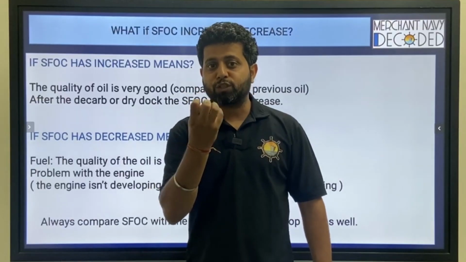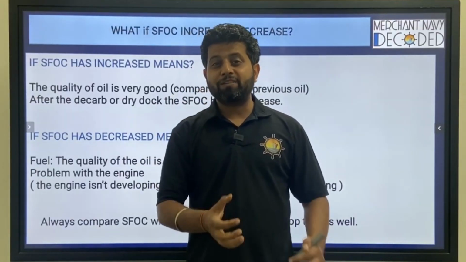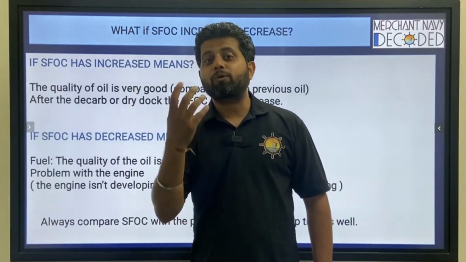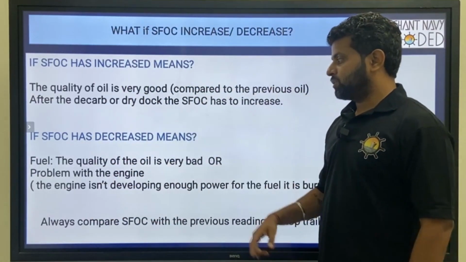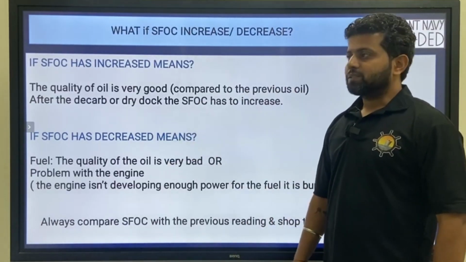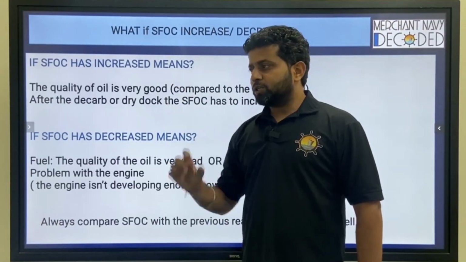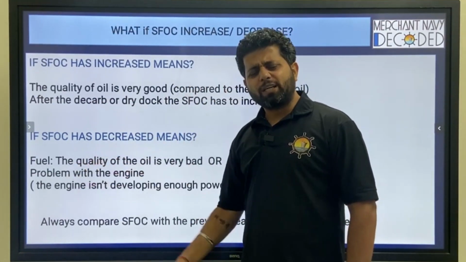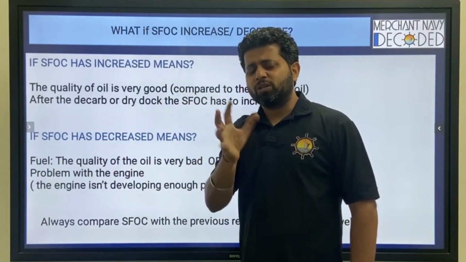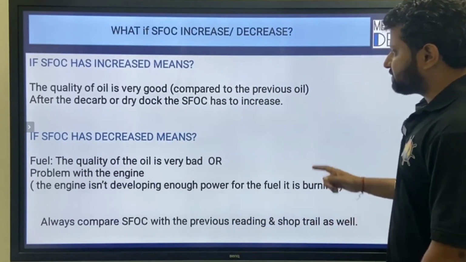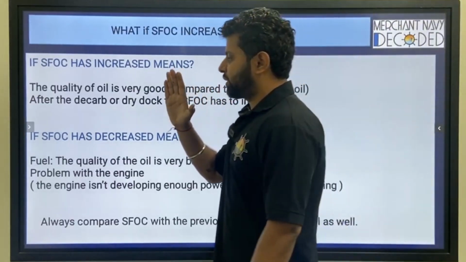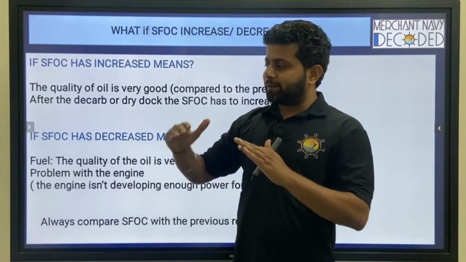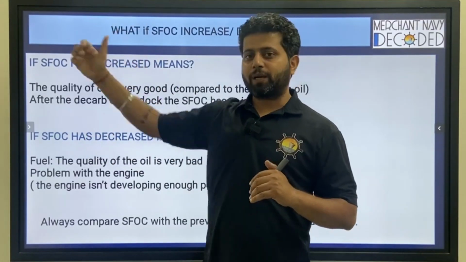The lower calorific value of the fuel is very poor. It is developing very less power, and that is why we are consuming too much fuel to develop the same amount of power. So our SFOC had gone down. So when your SFOC is decreasing, that means you are burning more fuel to develop the same amount of power. Burning more fuel, why? Either the fuel is of poor quality or your engine performance has gone down. Something is wrong with your engine, and that is why whenever you calculate main engine performance, always take your SFOC and compare it with the previous month's reading and also with the shop trial and see where it stands.